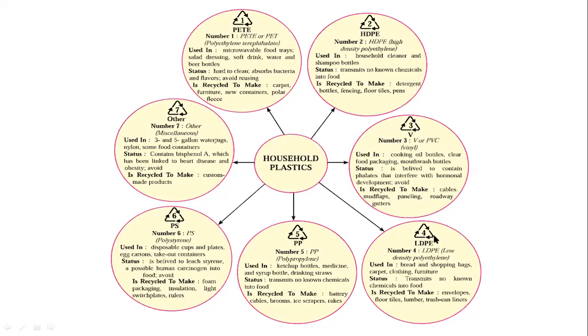Now I'm coming to the number 4 mark. It is a plastic recycle mark. Number 4 indicates LDPE, low density polythene. It is clearly mentioned there. If it is not mentioned, this 4 indicates LDPE. We have to remember: 1 is polyethylene terephthalate. Number 2 is high density polythene. Number 3 is polyvinyl chloride. Number 4 is low density polythene. Number 5 is polypropylene, PP. Number 6 is polystyrene, because PS is written. And number 7 means other than these. If number 7 is printed, it will be other than these.